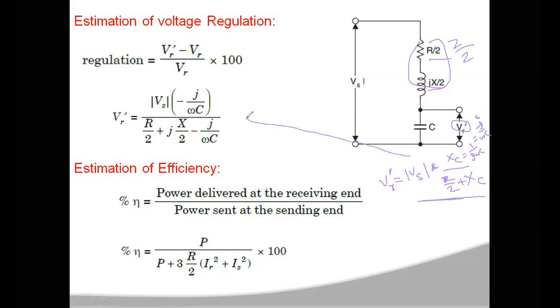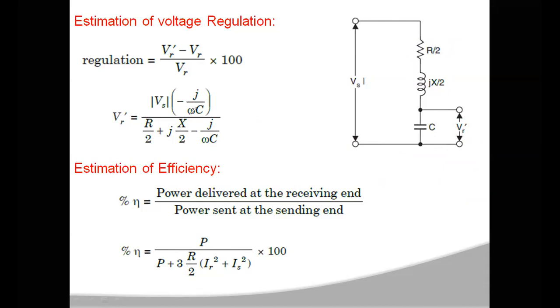VR dash is equal to the magnitude of VS into, in place of XC, you write minus j by omega C, divided by, in place of Z by 2, R by 2 plus j X by 2, and again XC, whose value is minus j by omega C. So like this you can estimate the voltage regulation of the transmission line by using the nominal T method.